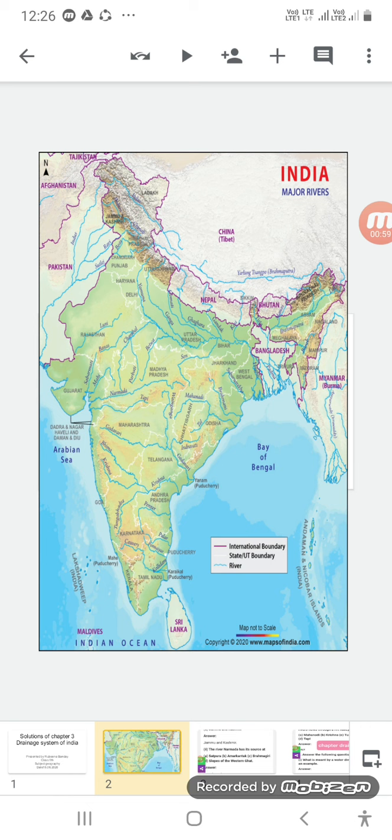This map is showing, these blue lines are showing the rivers flowing through India, where we have the Ganga river, Brahmaputra river, Indus river, and various tributaries and distributaries of these rivers, like Yamuna, Satluj, Ravi, Bias, Chenab, Gangotri, Ghandak, Mahanadi, Narmada, Tapti, Godavari, Krishna, Kaveri. Other rivers are flowing through India.